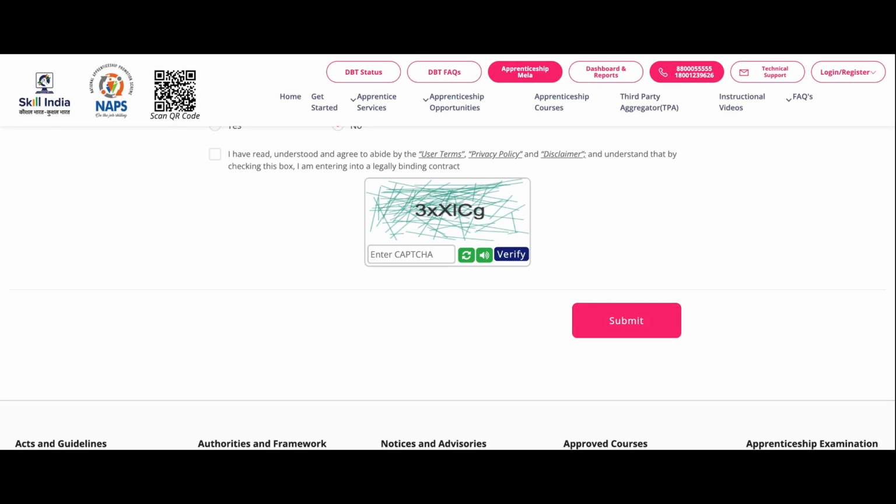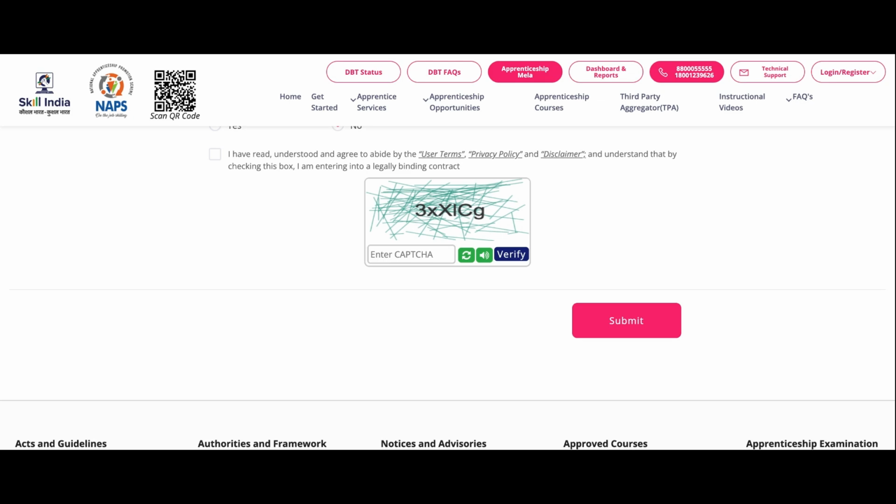Once you have created the account, the next question is how you are going to hire the apprentice. First you will publish the opportunity, like we publish opportunities on different portals, and then you hire the apprentices from that particular portal.